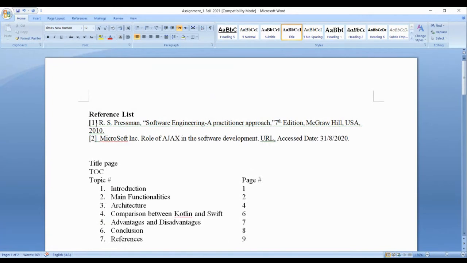Reference number 1, space, R.S. Pressman, author name, comma, Software Engineering: A Practitioner's Approach, the book name, 7th edition or 8th edition, comma, McGraw-Hill, the publisher name, country of publishing. So there is a comma here. And here,